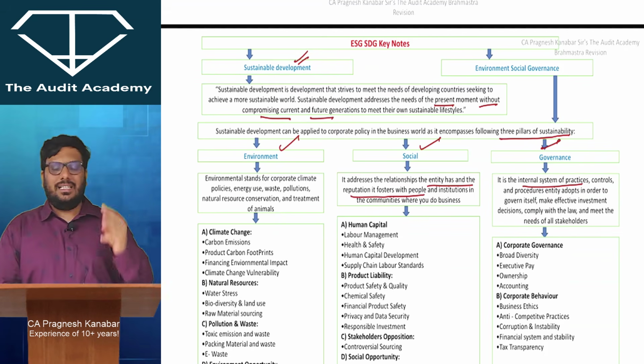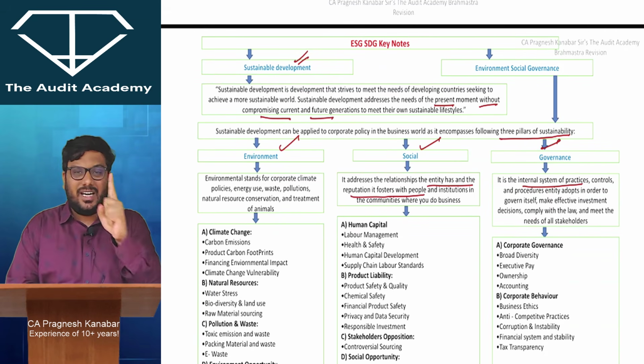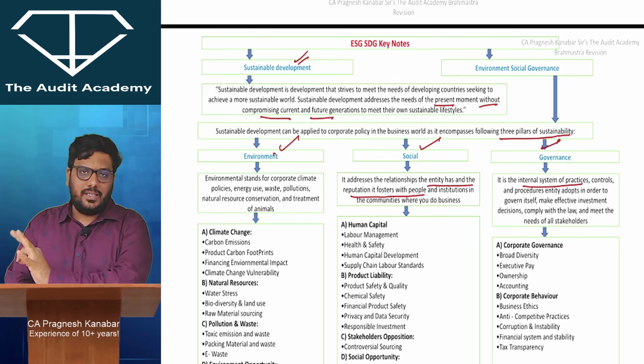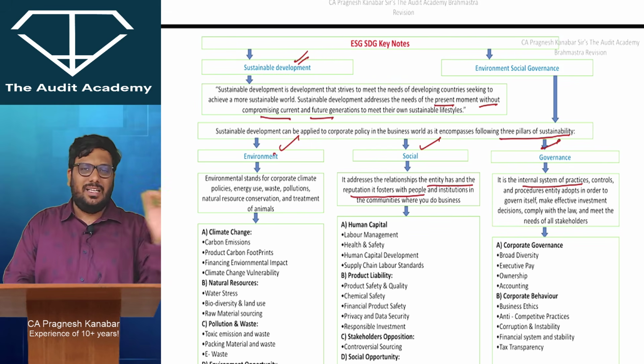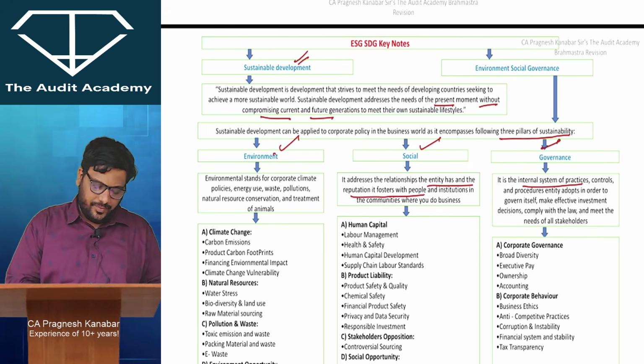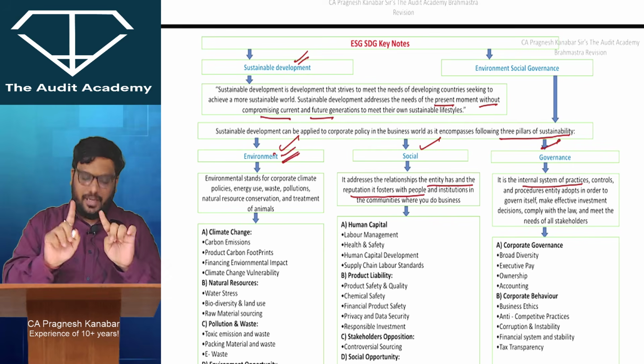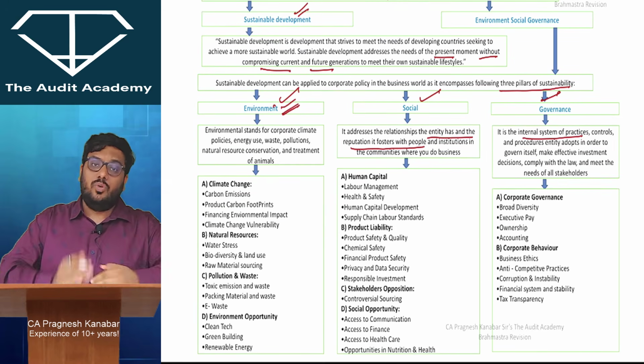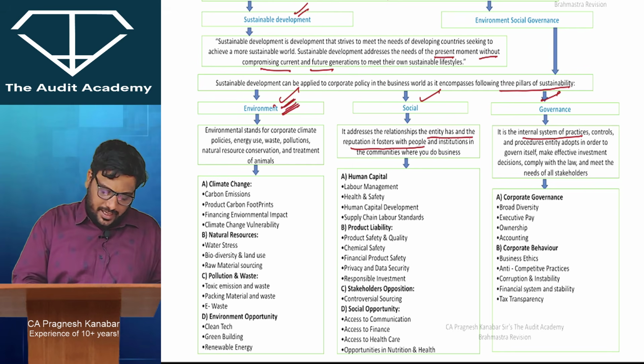These are the three pillars of sustainability: environment, social, governance. My video will be in simple English with a little bit of Hindi here and there so that pan India students can understand. Environment: water pollution, air pollution, using the resources properly. All of that is environment.